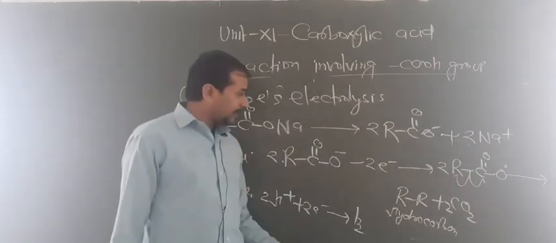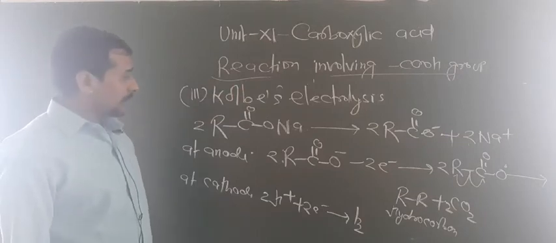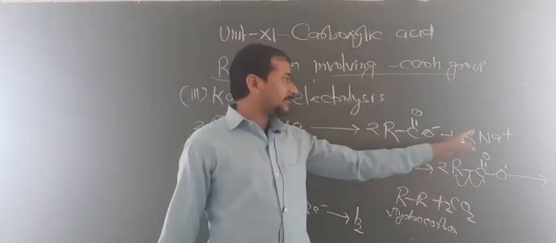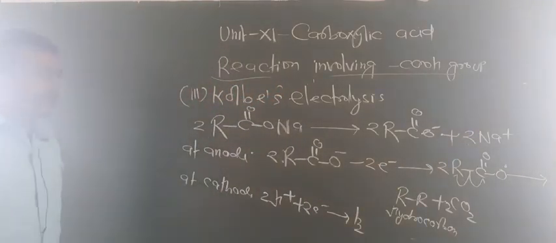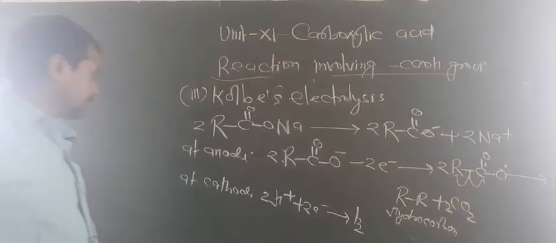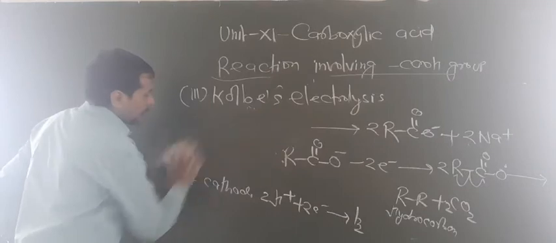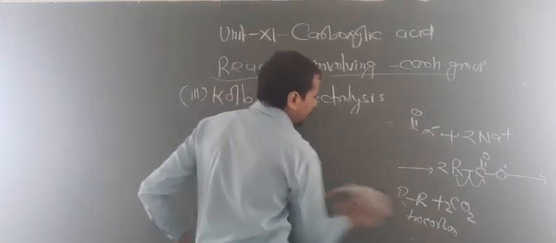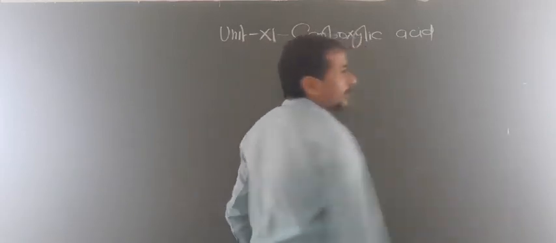One more question may arise. Now the medium is basic. Okay. Because of the formation of NaOH and OH minus, the medium is basic in nature. So this is about the Kolbe electrolysis. Are you getting this point? So now these are basically the reactions involving the COOH group.